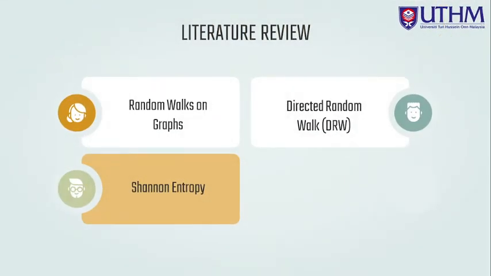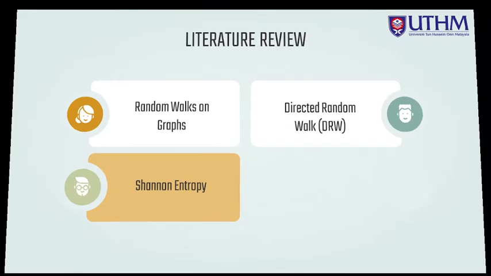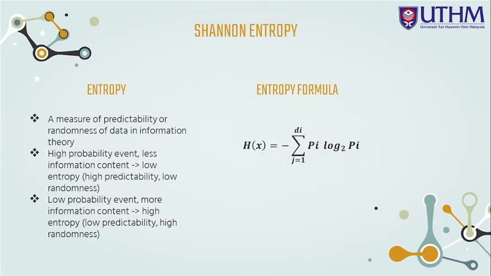Next, I'll move on to the Shannon entropy theory. Entropy is a measure of predictability or randomness of data in information theory. When there is a high probability event, there is less information content and produces a low entropy value. In contrast, when there is a low probability event, there is more information content and produces a high entropy value.